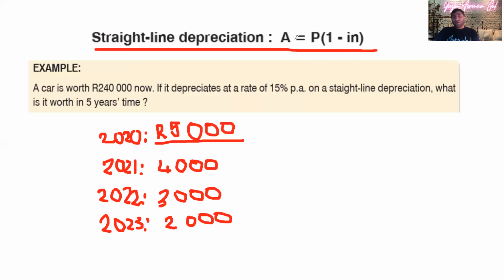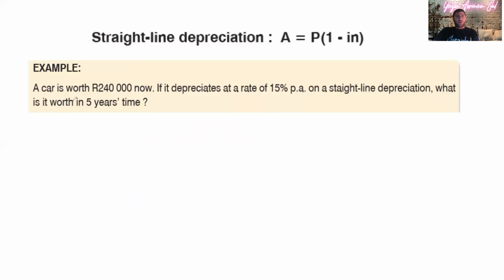Then the formula for that is this. A equals, and we know what these letters stand for. A is the final amount. A equals P, which is the previous amount, the initial amount, times, in the bracket, 1 minus interest rate times number of years. Now I'm going to do this example here.